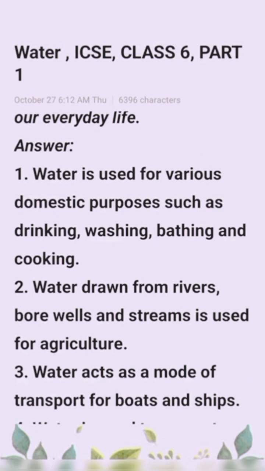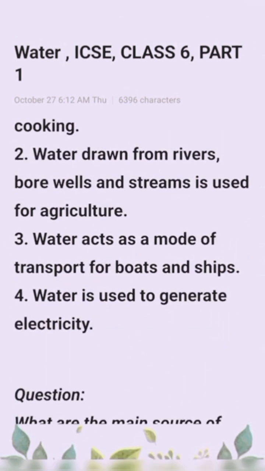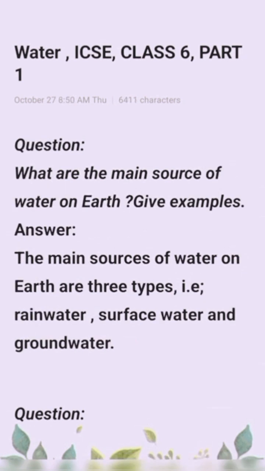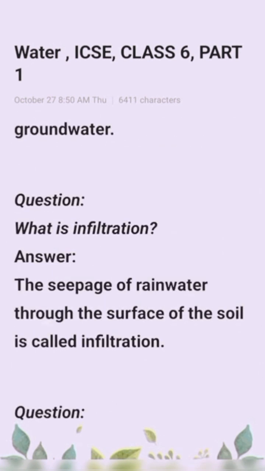Water is used for various domestic purposes such as drinking, washing, bathing and cooking. Second point, water drawn from rivers, borewells, wells and streams is used for agriculture. Okay. Next point, water acts as a mode of transport for boats and ships. Okay. Fourth point, water is used to generate electricity. Okay. What are the main sources of water on earth? Give examples. That is, the main sources of water on earth are 3 types, that is rainwater, surface water and groundwater. Okay. Next question, what is infiltration?